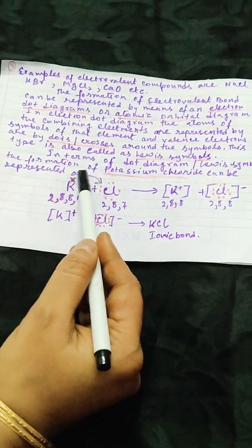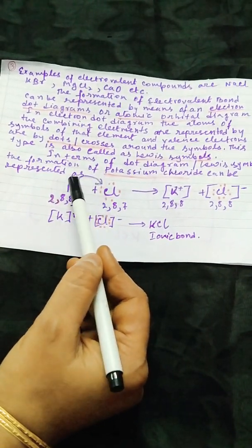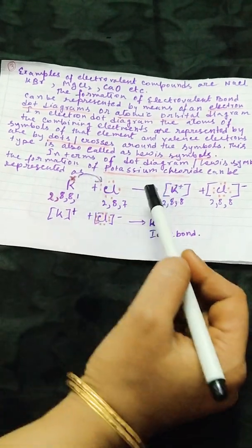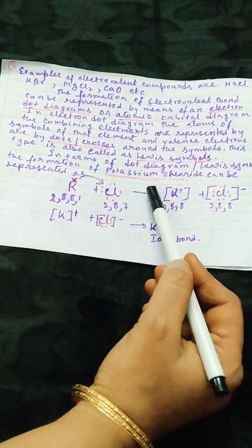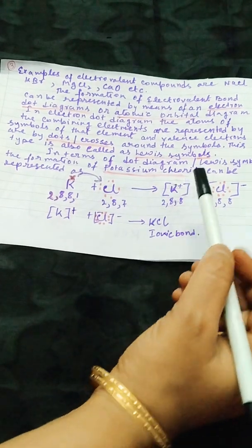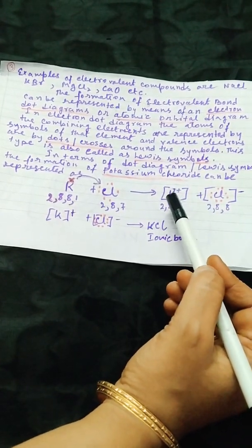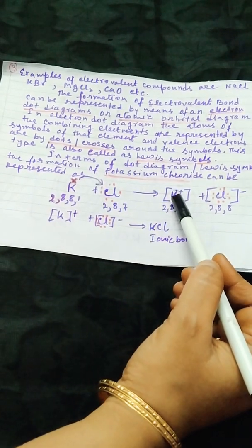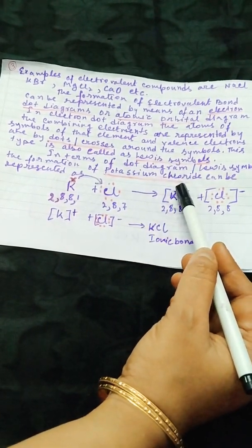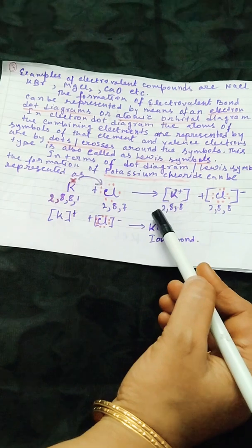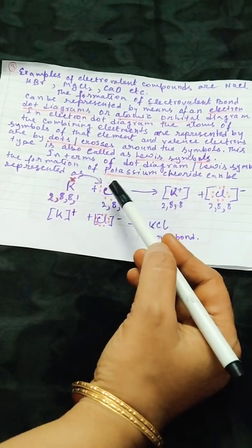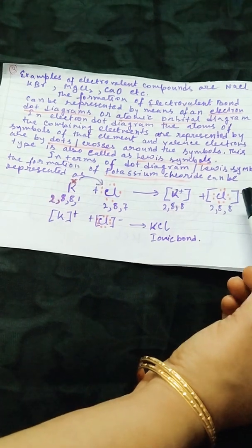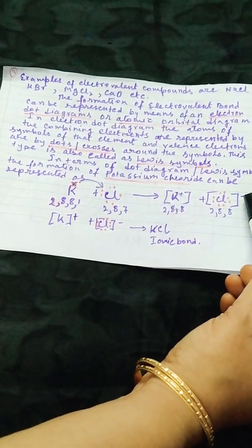Now one electron is transferred from potassium to chlorine, shown by one arrow. Then we will put one arrow sign in between, and what will be the transformation? Potassium when it loses one electron will be changed into K plus ion and its configuration is 2, 8, 8, and chlorine atom will be changed into chloride anion by gaining one electron.